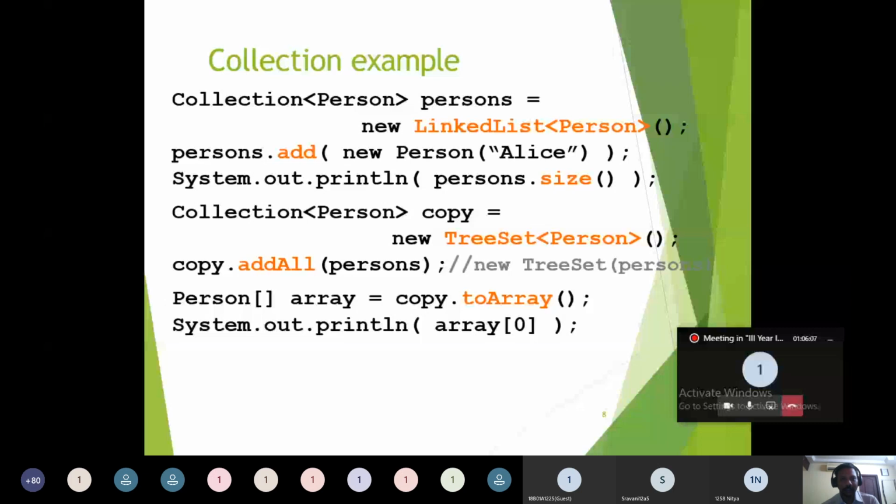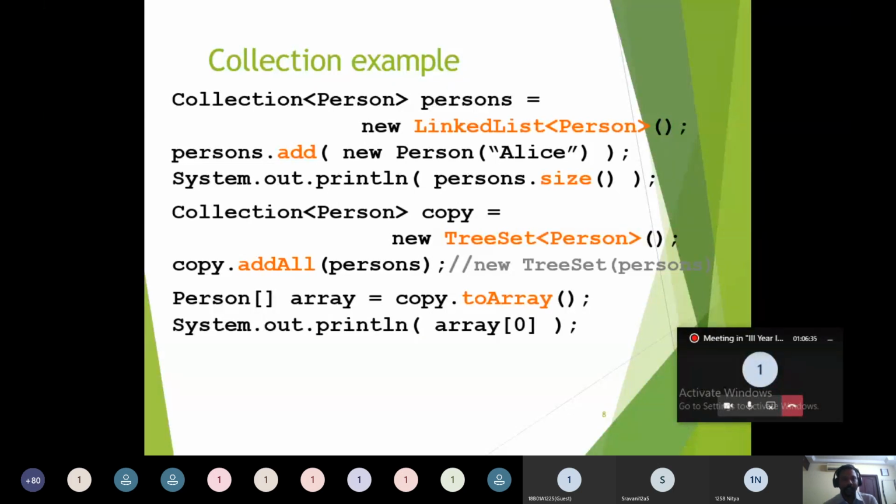That is the reason why we have to use the angle bracket. Inside this angle bracket, I specify the class name. I am specifying the class name person so that this object can be used for holding only person objects. Suppose we are using the student class here, then this object can hold only student objects, and does not hold any other kind of objects other than student. So like this, we can create the object in a specific manner.